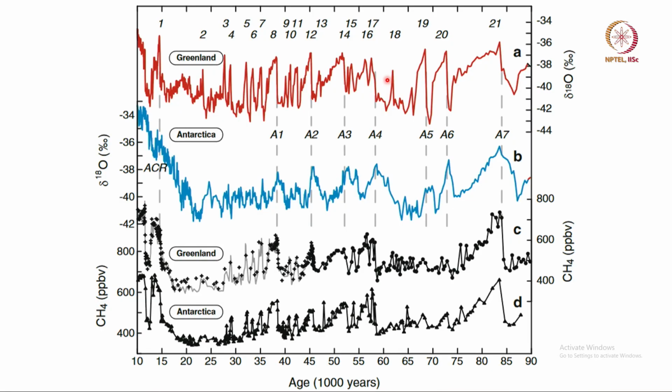Now, let us go back and look at the proxy data for the last 90,000 years. Okay. This is from an ice core. 2 of them are from Antarctic, and 2 of them are from Greenland. Okay. And first thing you must notice that, let us compare the blue and the red curves here, and you see the Greenland ice core shows a lot more fluctuations than the Antarctic ice core.